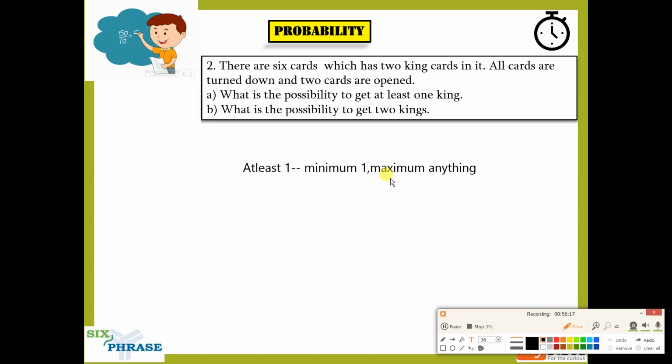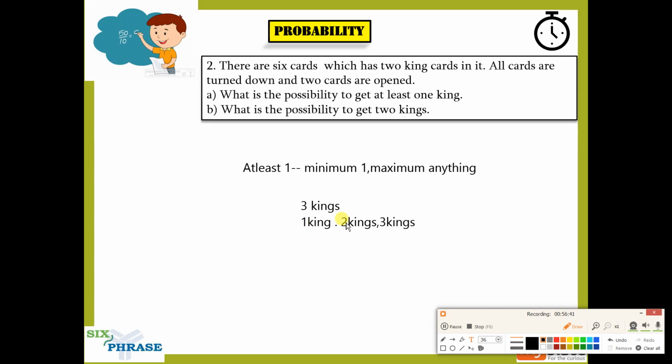So if there are three kings, and I tell you to choose, in how many ways can you choose at least one king? Then one king comes under that, two kings also comes under that, three kings also comes under that. Because at least one is one, two, three.